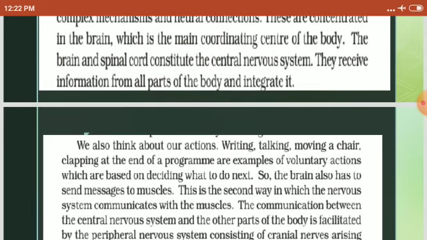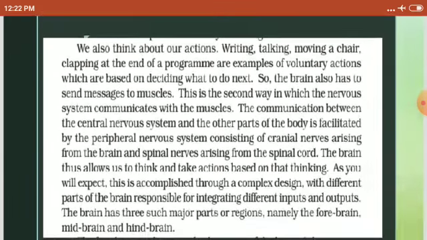We also think about our actions. Writing, talking, moving a chair, clapping at the end of a program are examples of voluntary actions. Voluntary actions are based on deciding what to do next.